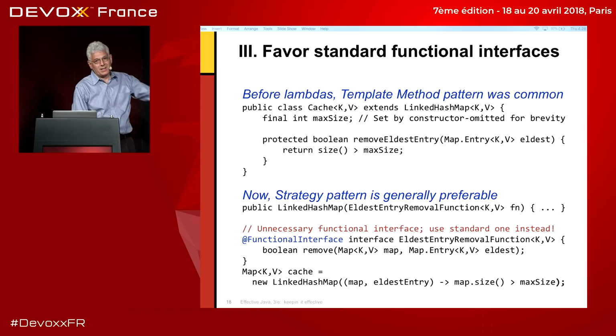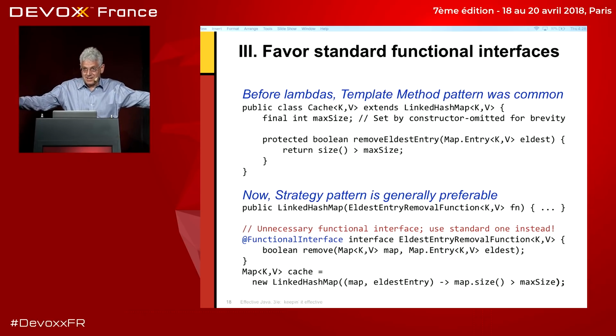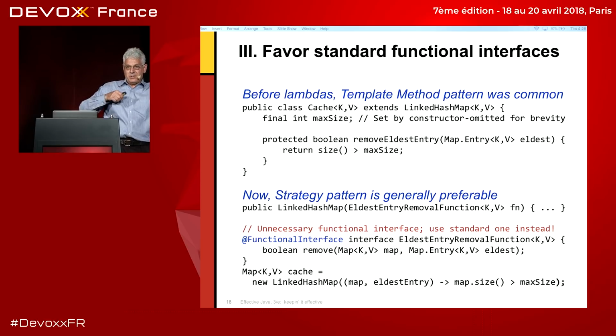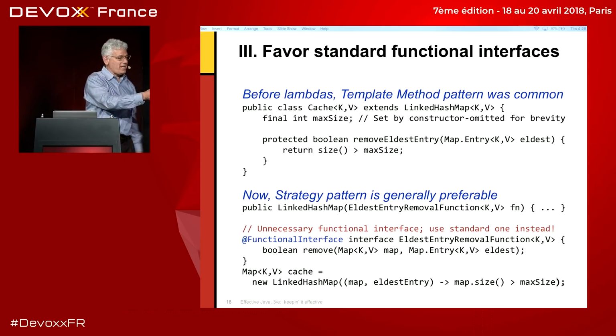There is no constructor like this. We sort of already went down the other route. But there could be a constructor on LinkedHashMap that takes an eldest entry removal function that specifies this policy, rather than having to extend the class in order to specify the policy by overriding a method.